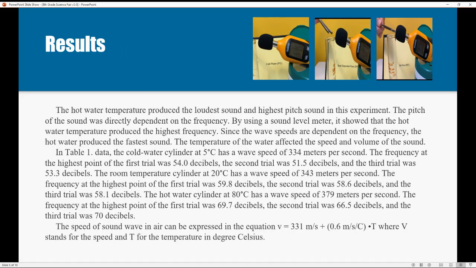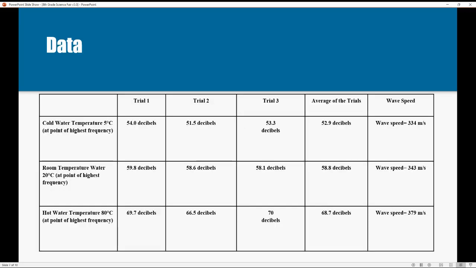The results. The hot water temperature produced the loudest and highest pitched sound in this experiment. The pitch of the sound was directly dependent on the frequency. By using a sound level meter, it showed that the hot water produced the highest frequency. These are the data collected and recorded. Since the wave speeds are dependent on the frequency, the hot water produced the fastest sound, and the temperature of the water affected the speed and volume of sound.